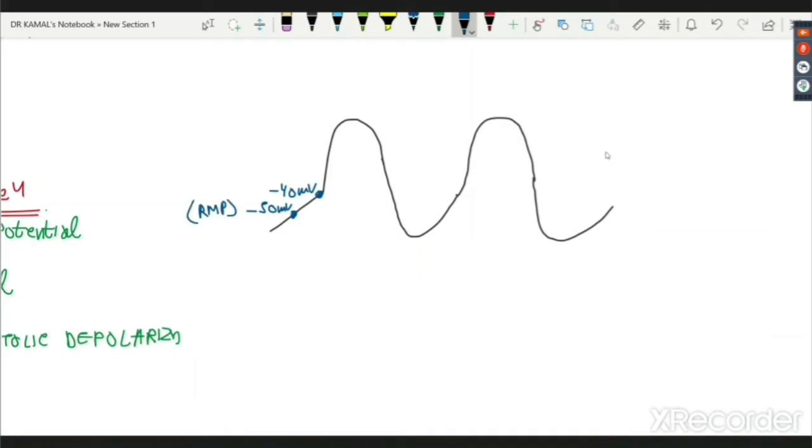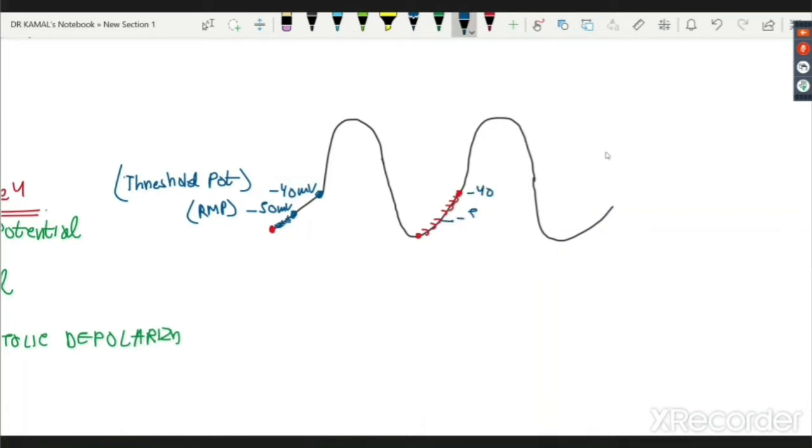RMP. Please carefully pay attention now that I have drawn this line beyond minus 50. What is the reason and what happens? So now I am discussing phase 4, or the slope of the pacemaker potential or pre-potential, or the reason why there is slow and spontaneous depolarization to the threshold.